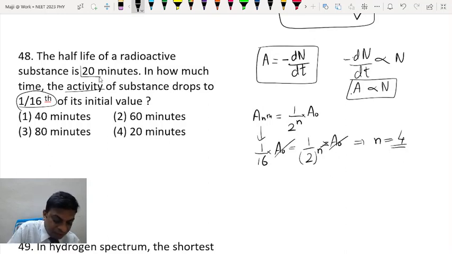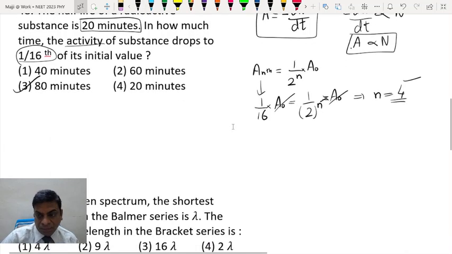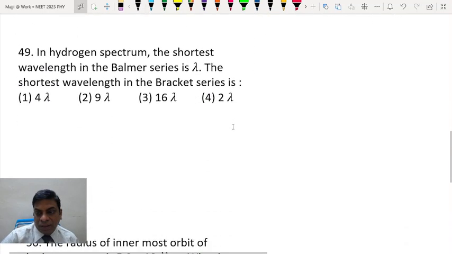So if each half life is of 20 minutes, then 4 half lives would mean 4 into 20, that is 80 minutes. Okay. Then moving on to the next question.